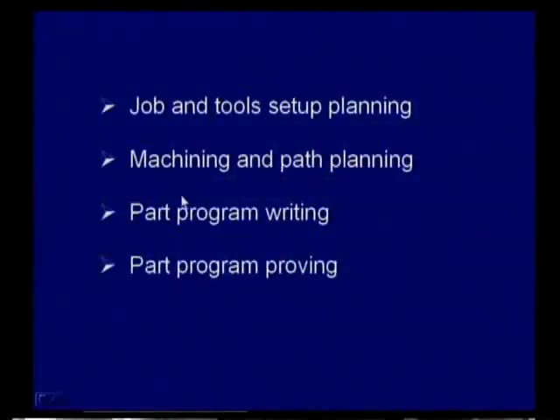Next, job and tools setup planning, machining and part planning, part program writing, part program proving. Here you have to know one more thing, that is job and tools setup planning, machining and part planning. Based on the type of operation you want to perform on the CNC machine, you have to fix the path. You know, path denotes the movement of the cutter on the job from one point to the other point. So based on the type of motion you want to adopt, the process planner has to plan for the motion of the cutter.